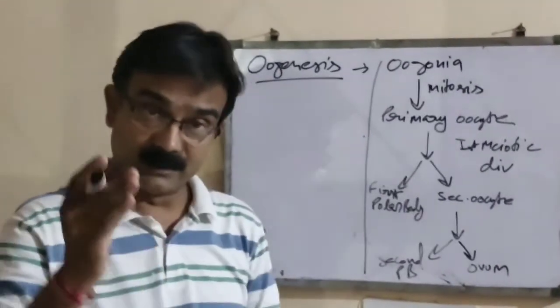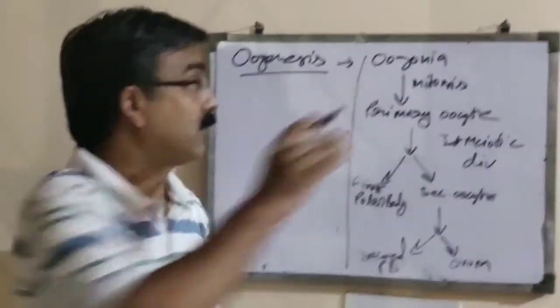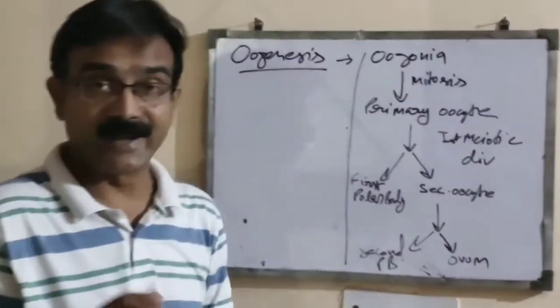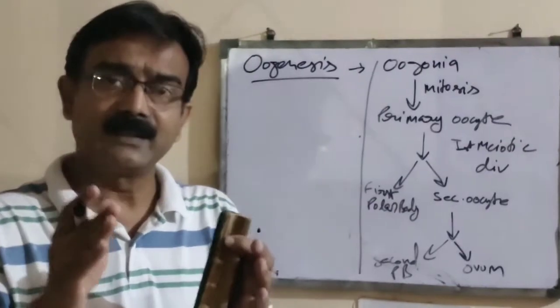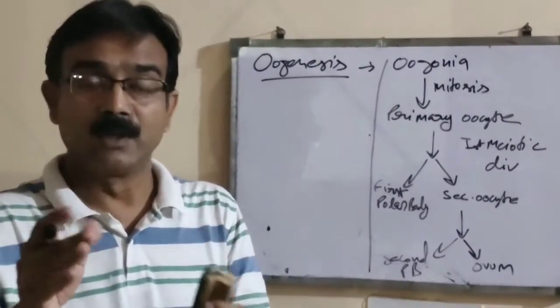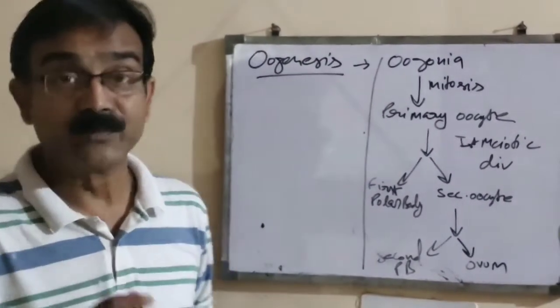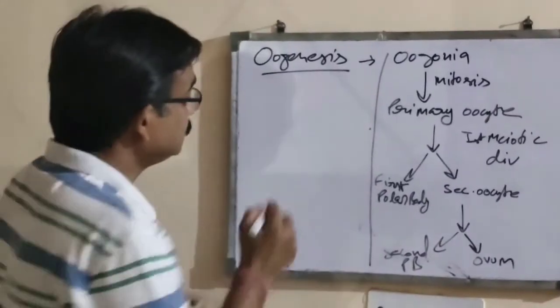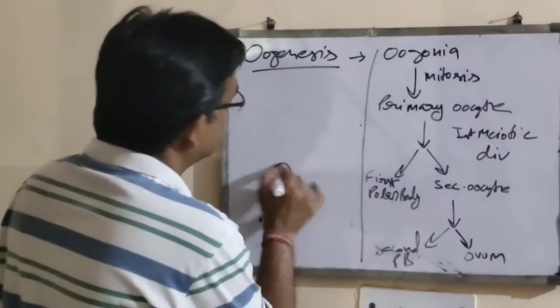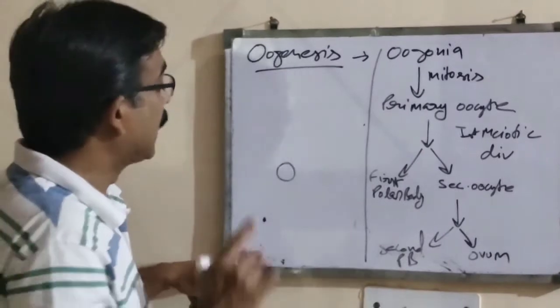After the conversion of oogonia to primary oocytes, they remain suspended. They arrest their growth for some time, and afterward, suppose this is the primary oocyte.